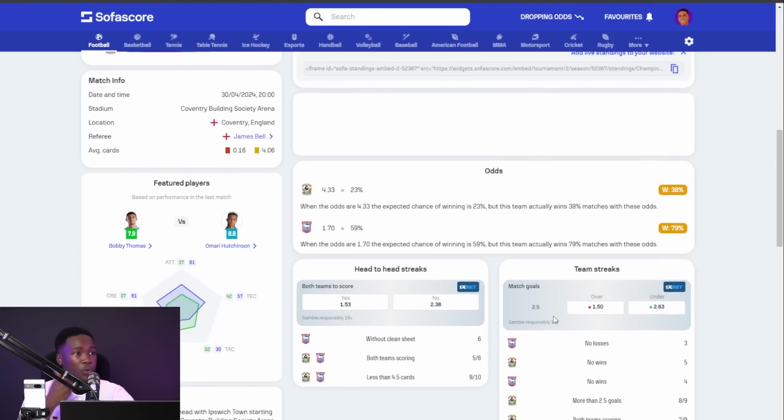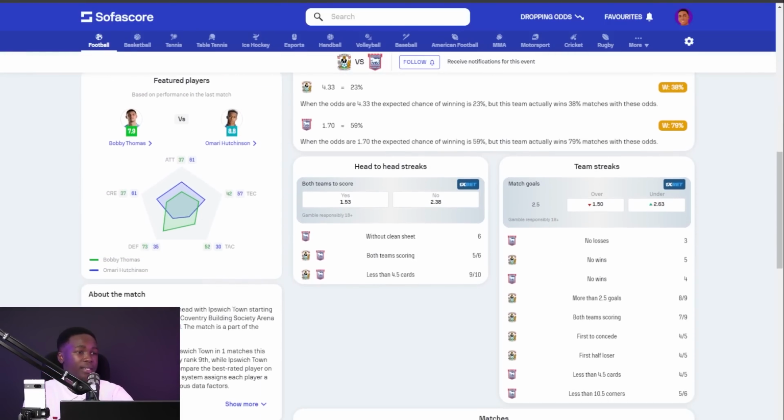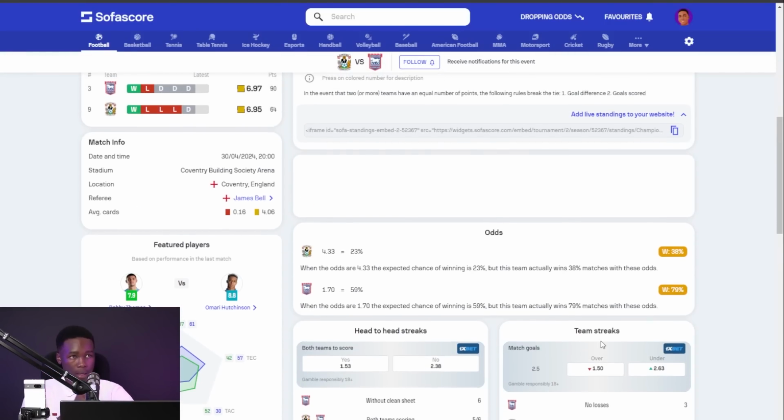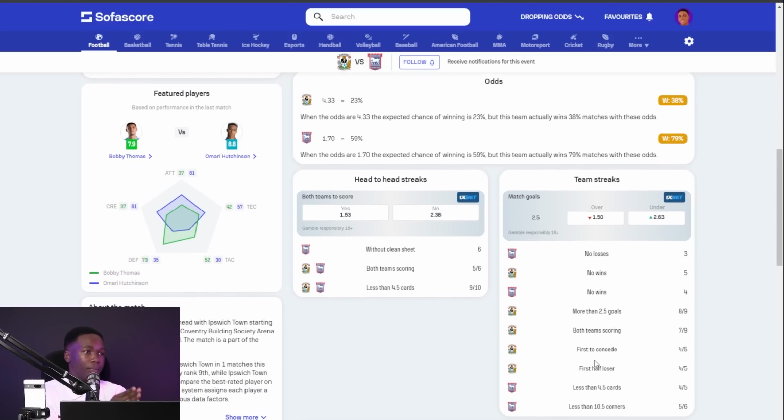Why? If you go through the team streaks, you will realize that Coventry City were first to concede in 4 of the last 5 games, and they lost in the first half in 4 of the last 5 games. So Coventry City also have the potential of conceding an early goal in this game, and when they do, it's going to play in favor of Ipswich.